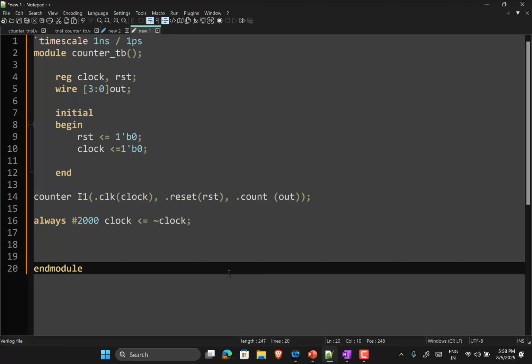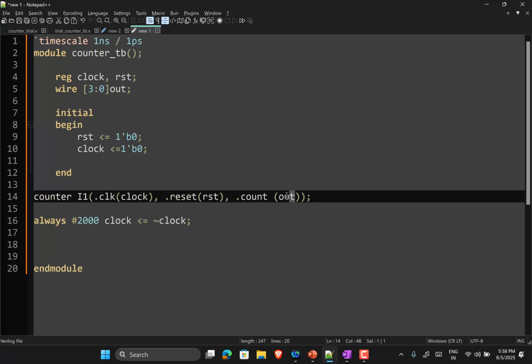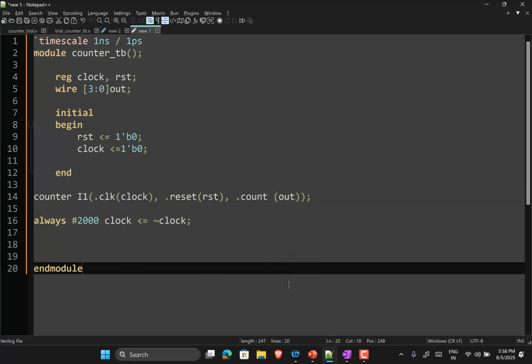Will this work? Why will it not work? We did not check for something. The output is connected to out, so in your simulation test bench, you can plot out and then you will be able to see it. Will this work?